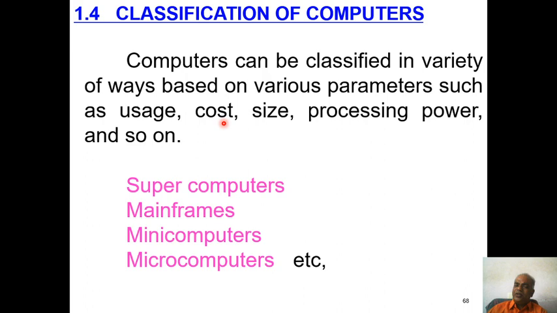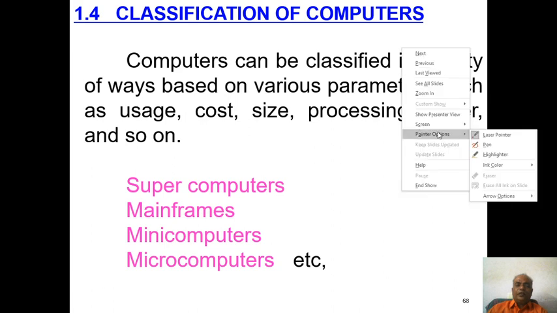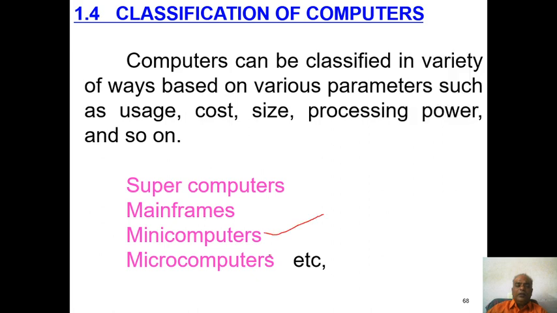Mainly they can be classified into supercomputers, mainframe computers, mini computers and microcomputers. All these are different computers.